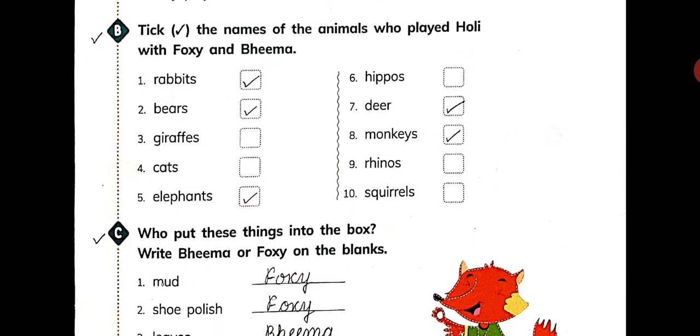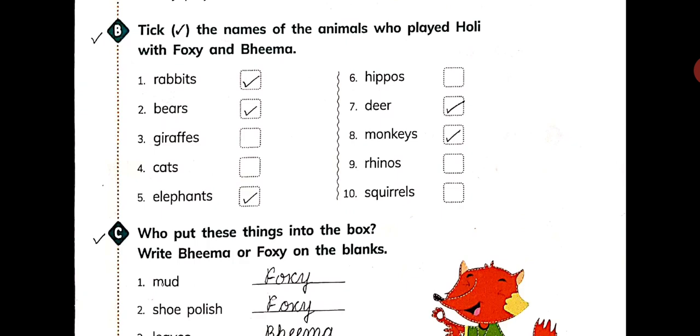In this, tick the names of the animals who played Holi with Foxy and Bhima. So you are given 10 names of animals. You have to tick those animals who played Holi with Foxy and Bhima.